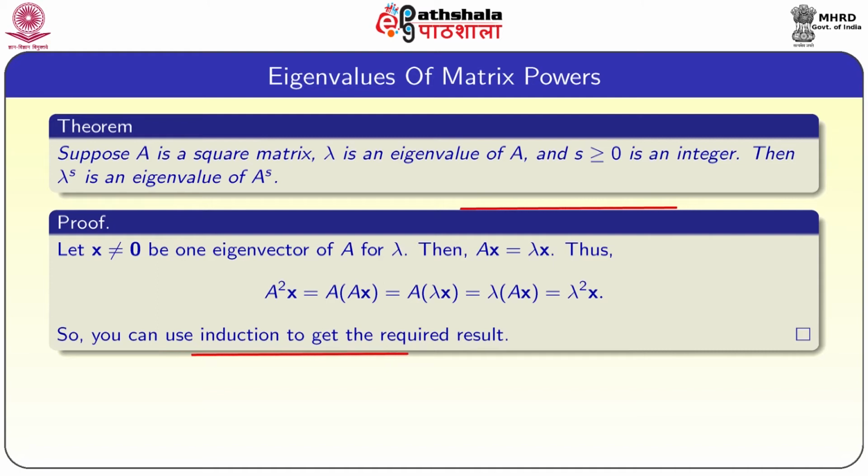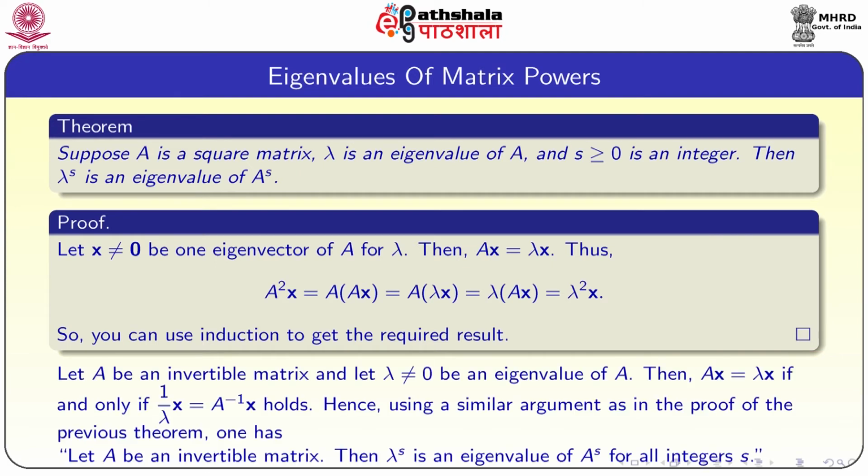Thus, we have A square into x, which is equal to A into Ax, which is equal to A into lambda x. So, lambda into Ax, but again Ax is nothing but lambda x. So, we have lambda square into x. What we proved is A square x equals lambda square into x. We can use induction on A power n to get the required result. So, we can show that lambda power s is an eigenvalue of A power s.